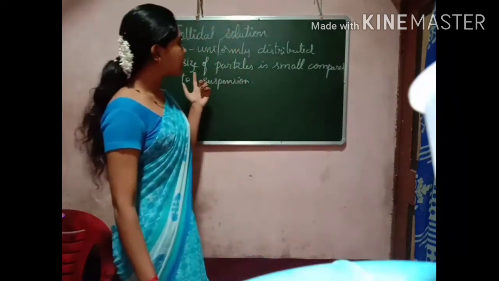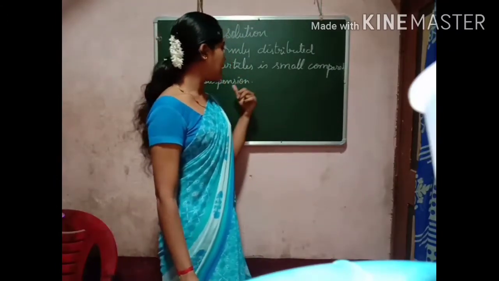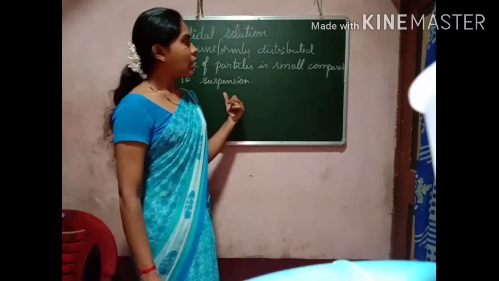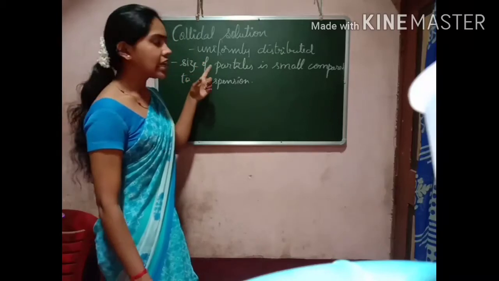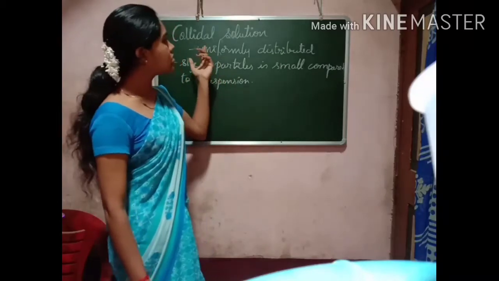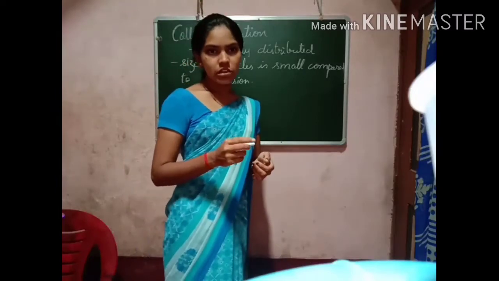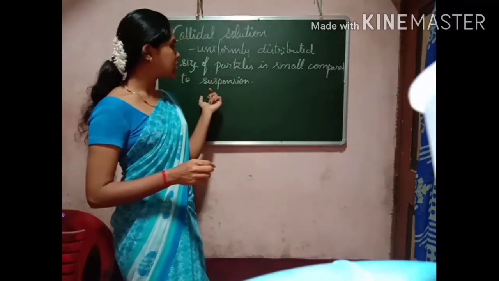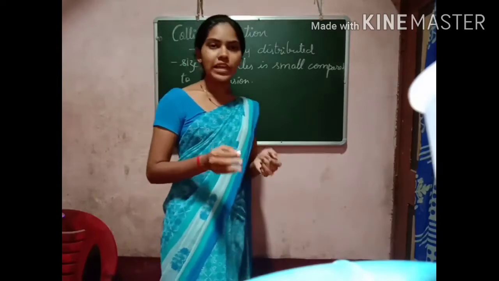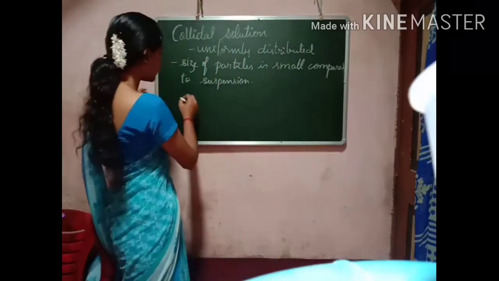Here the size of the particles is very small compared to the suspension, and when you see the colloidal solution, you think that it is a homogeneous solution because the size of the particles is very small, but actually colloids are a heterogeneous mixture.